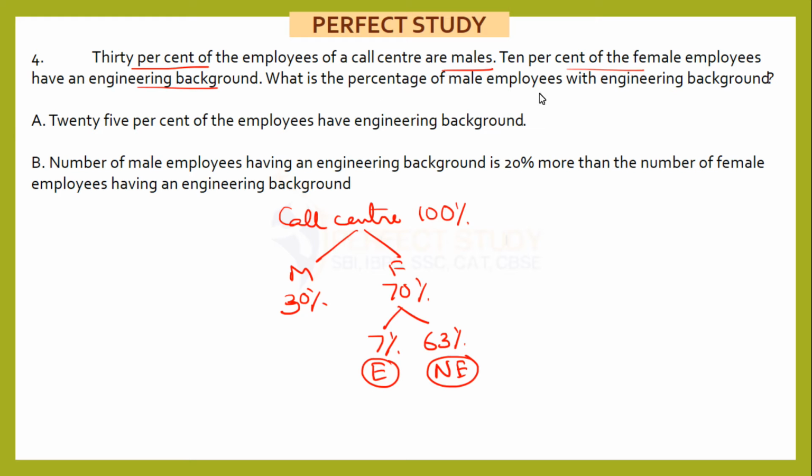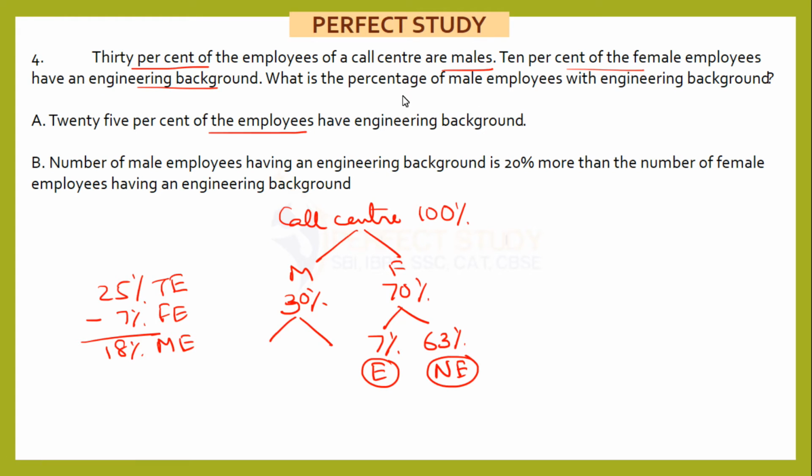Now, what is the percentage of male employees with an engineering background? So let's see. Say 25% of the employees have an engineering background. Out of this 25%, 7% engineers are females. That means the remaining 18% will be males. 25% are total engineering background, out of which 7% are females, so the remaining 18% will be male engineers. This is total engineer, this is female engineer, so 18% male engineer, and we have 30% male.